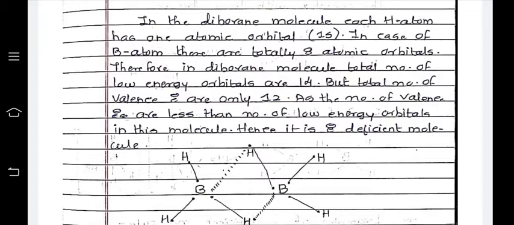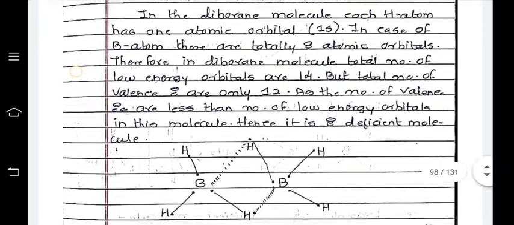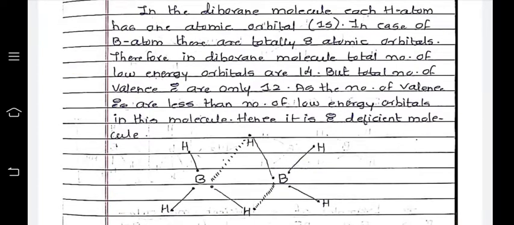In the case of the boron atom, there are totally 8 atomic orbitals.